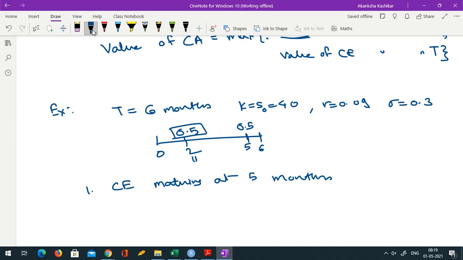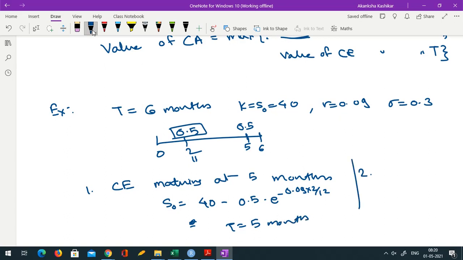So use S0 as 40 minus 0.5 into e raised to minus r into time 2 by 12. Okay, so this becomes your S0. Using this S0, compute the price of the European option maturing at 5 months with T as 5 months, everything else is known to you. Okay, and then compute the price of the European option maturing at 6 months.